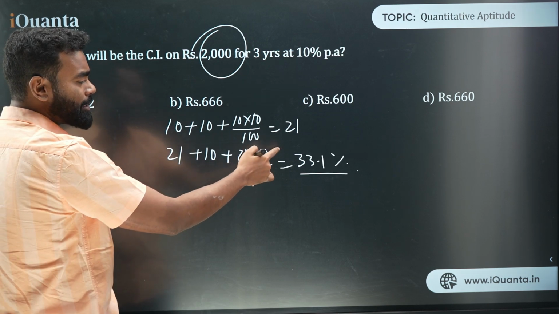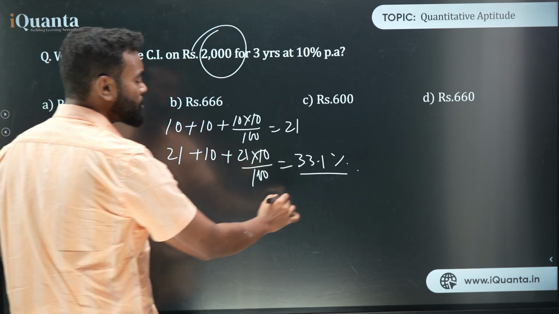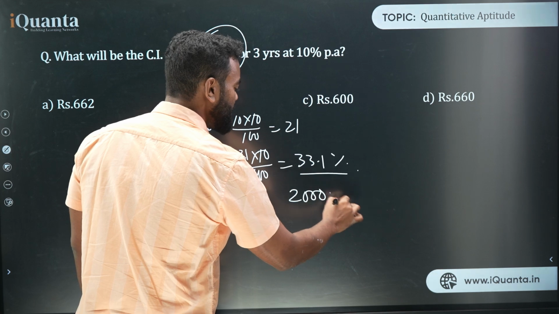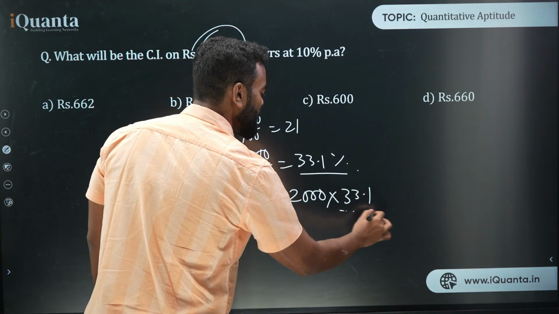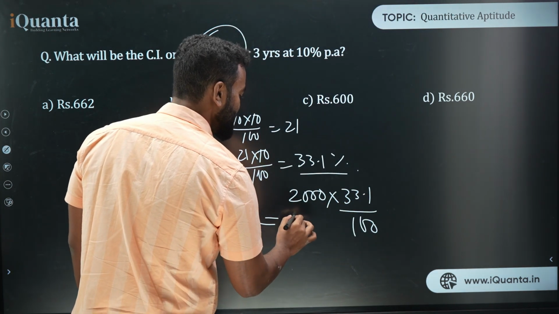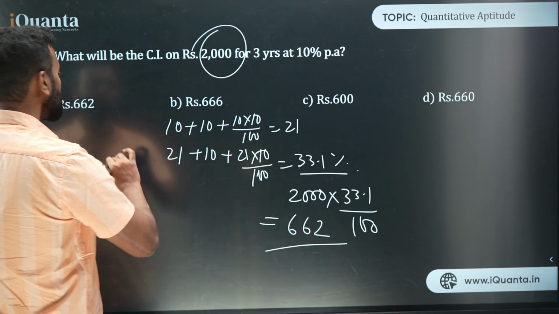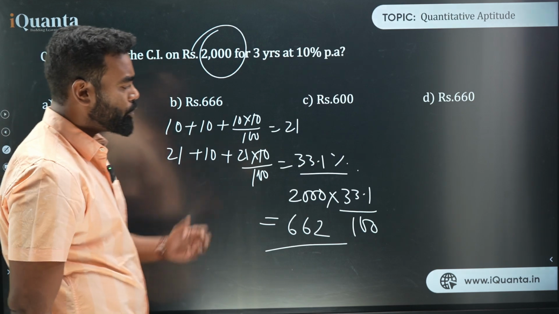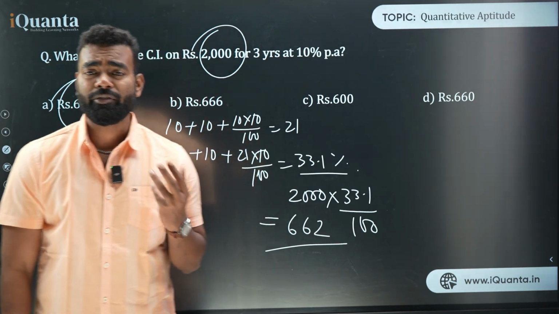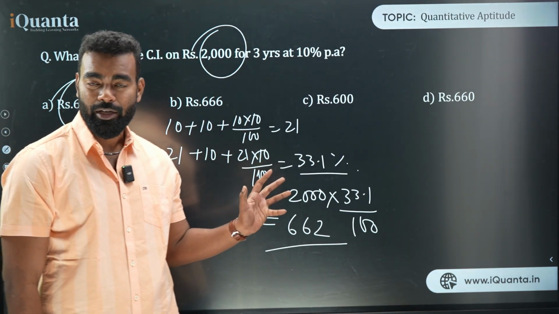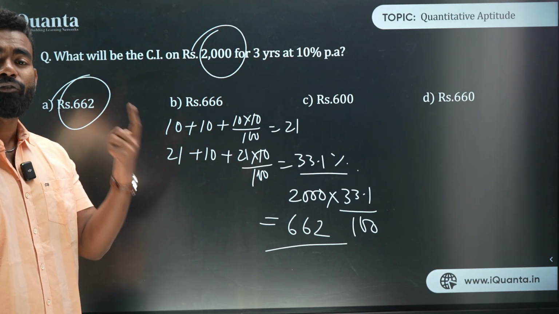Now think about it, it is 33.1%, but my amount is 2,000, right? So in 100 is 33.1%, so in 2,000 it must be 2,000 into 33.1 upon 100. So your answer is 662. So 662 will be the answer, and hence that is option A. So you understand how we can solve this type of questions very fast by using successive. This question can be solved by using formula as well.